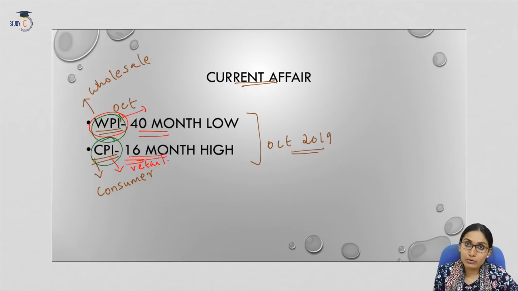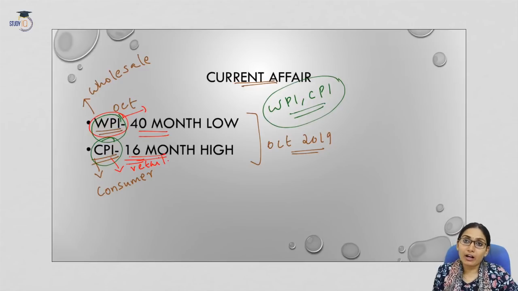Now, you may know that the measurement of inflation in India is done by WPI and CPI. So, these are the two measurements of inflation in India. So, why should there be a controversy or a difference between both these measures? This is what we will be discussing today. So, this is the current affair.